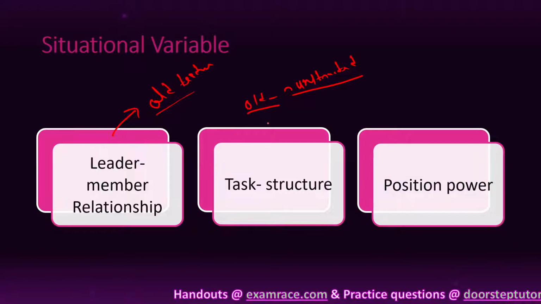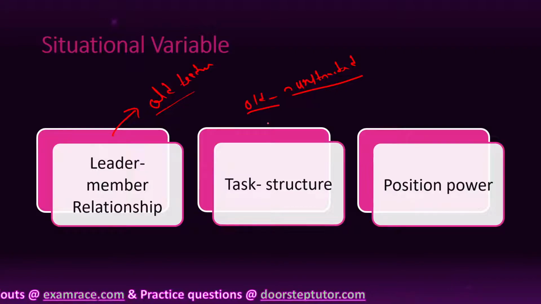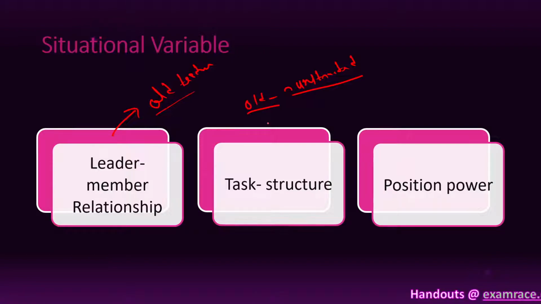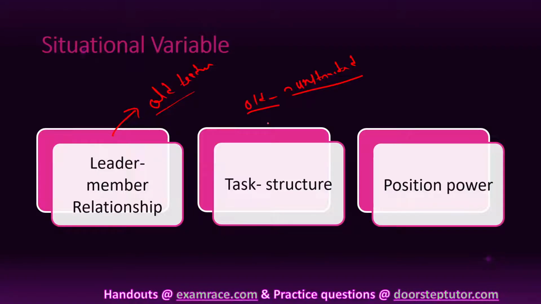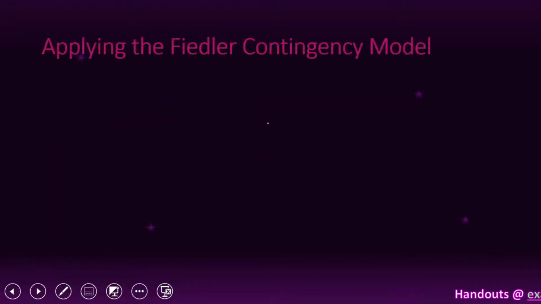Position power. What is position power? What was the position of the leader in his organization? What was the position of that teacher in his school? If the position is good, then the situation is favorable. If it is not good, then it is unfavorable. Understood? So these all three are situational variables.